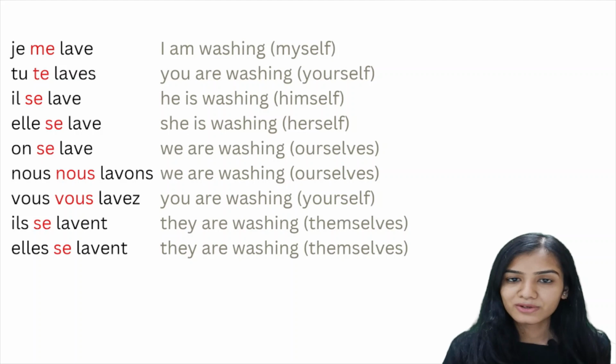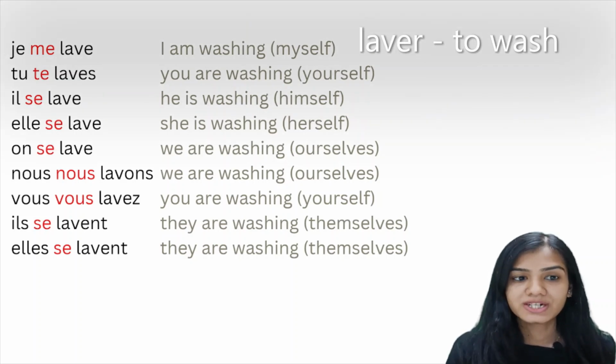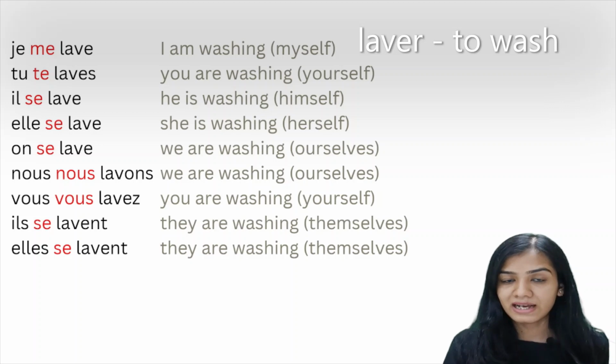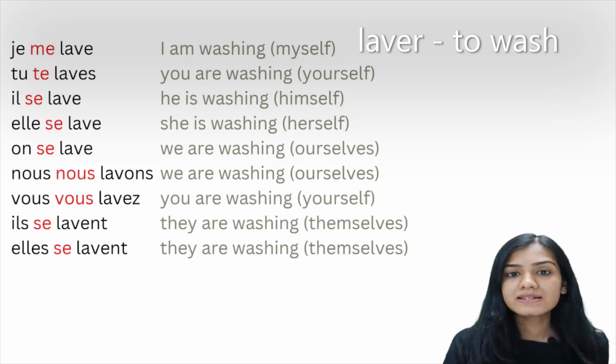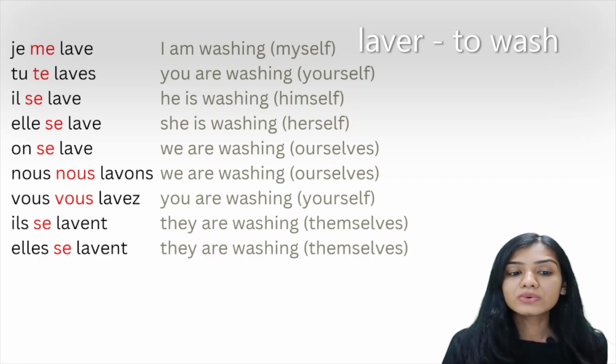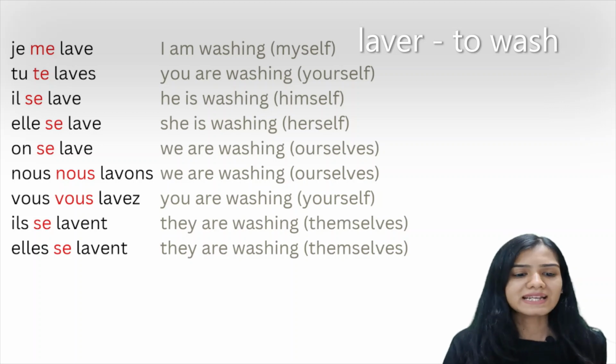Let's have a look at one of the examples. The example is laver, that is to wash. That is going to be je me lave, tu te laves, il se lave, elle se lave, on se lave, nous nous lavons, vous vous lavez, ils se lavent and elles se lavent.